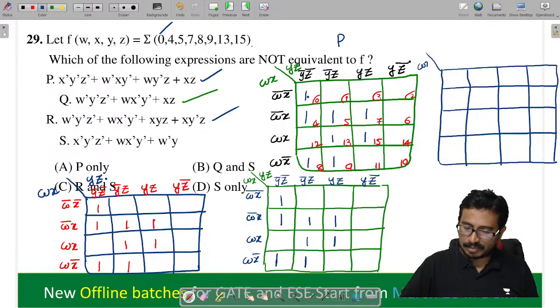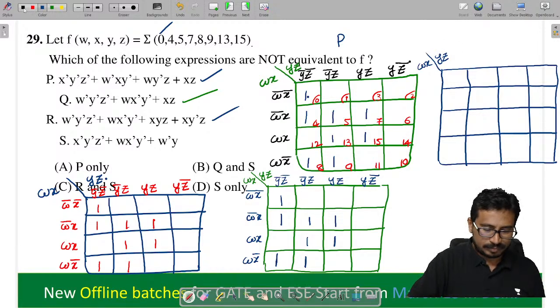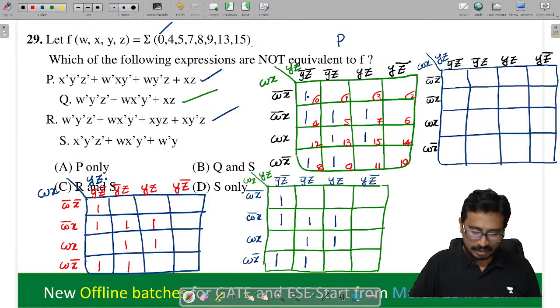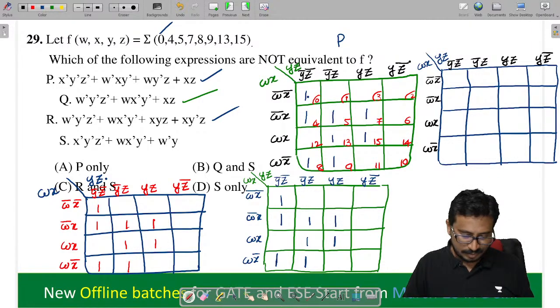So this is WX, YZ. W bar X bar, W bar X, W X, W X bar, Y bar Z bar, Y bar Z, Y Z, Y Z bar. Tell me now here.